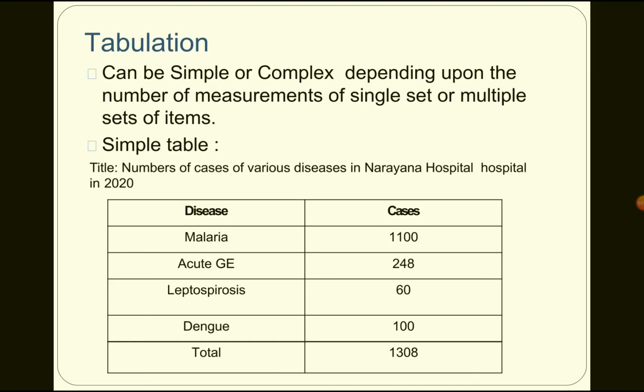So tabulation can be simple or complex depending upon the number of measurements of a single set or multiple sets of items. A simple table, for example: number of cases of various diseases in RN hospital in 2020. So malaria, acute gastroenteritis, leptospirosis, dengue. In RN hospital in 2020, how many patients were admitted for whatever the reason. So it is a simple table.